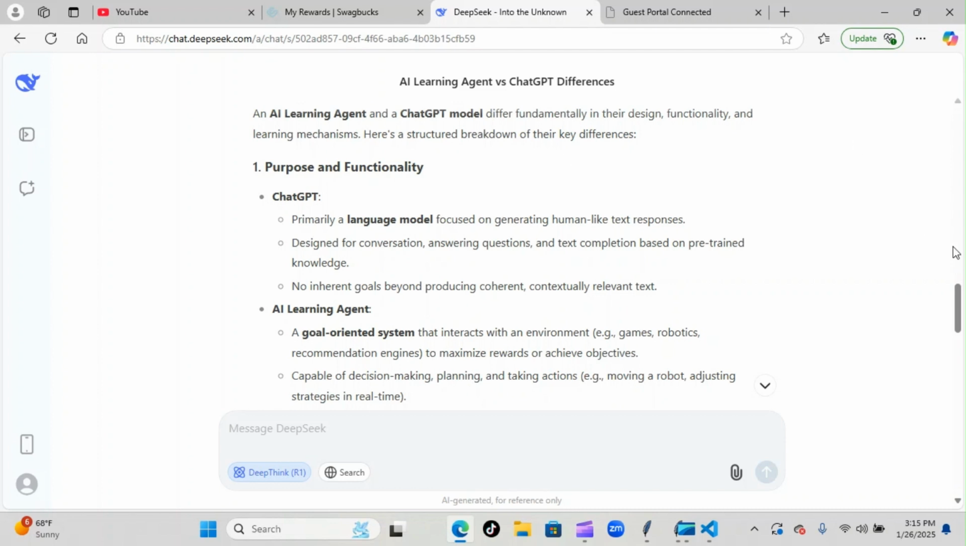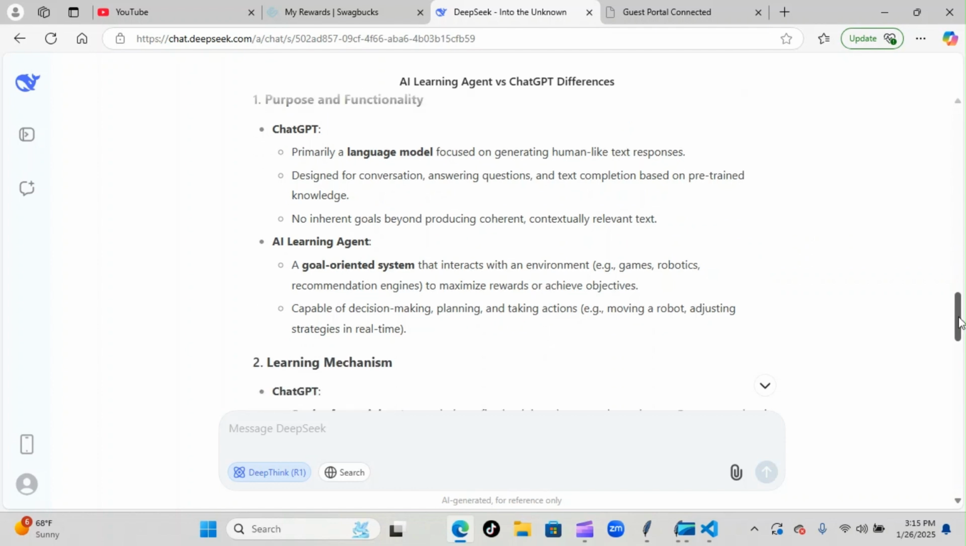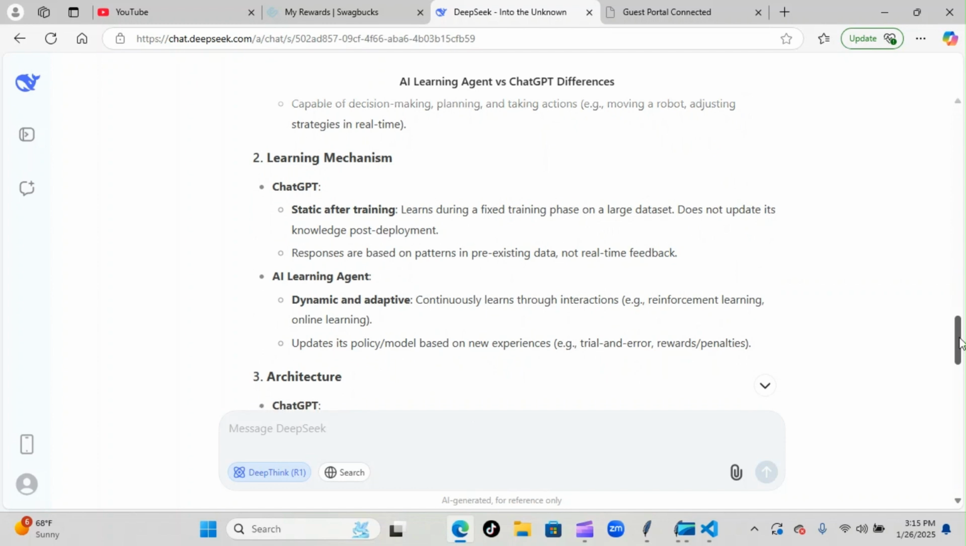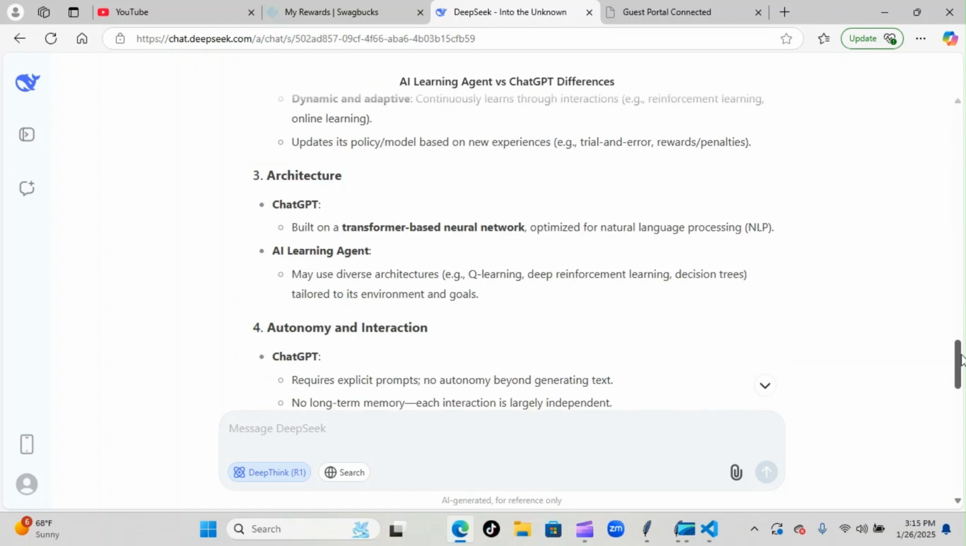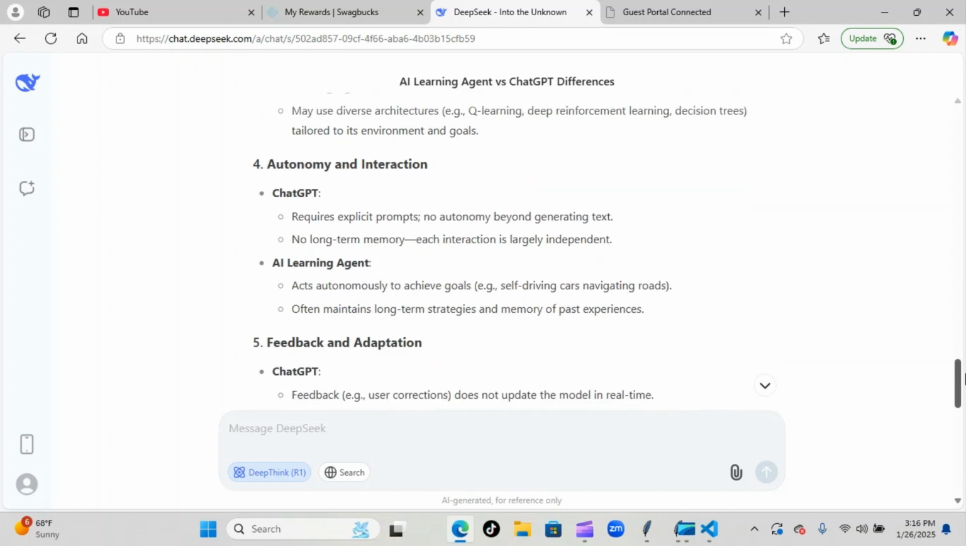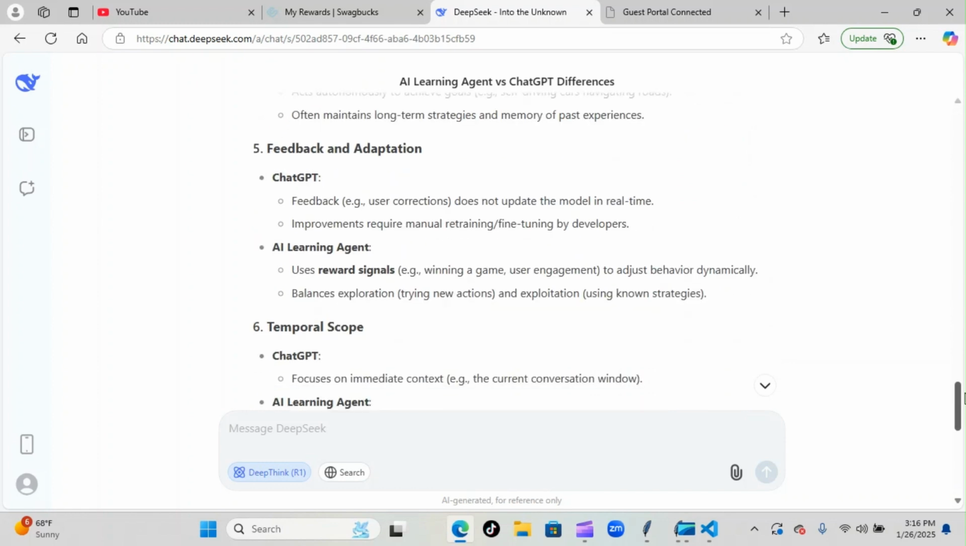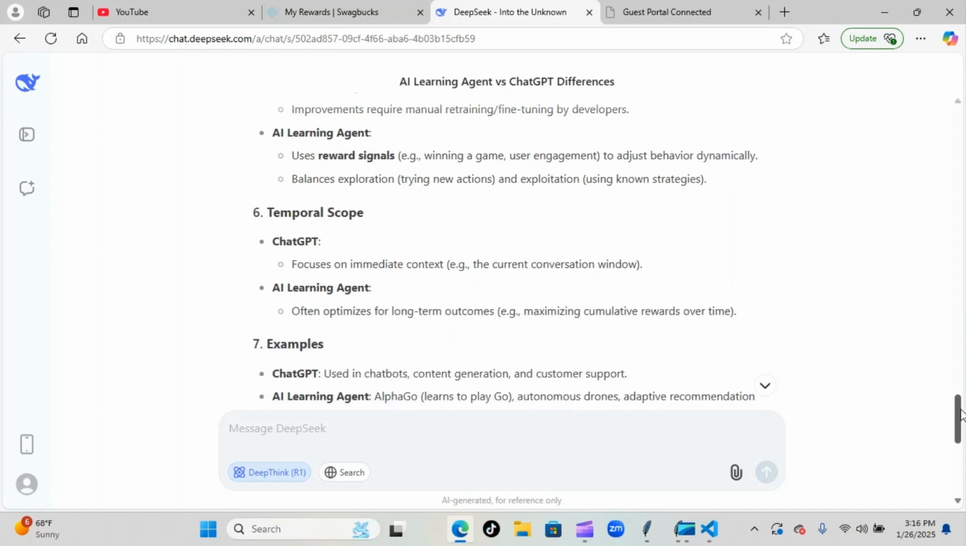So the first one you see here is going to be the purpose and functionality. I'll let you read over that yourself. And then point two is going to be learning mechanisms. Let you read over that one yourself again. Three is going to be architecture. I'll let you read over that one yourself. Four is going to be autonomy and interaction. I'll let you read over that yourself. Five is going to be feedback and adaptation. You can read over that one. Six is going to be temporal scope. Let me move down so you can see that one.